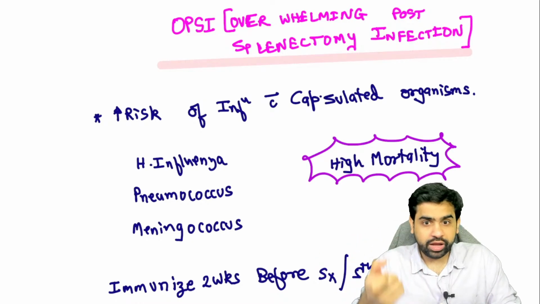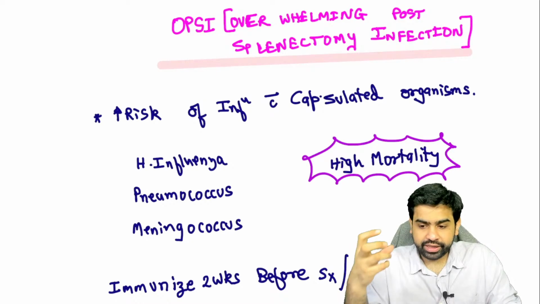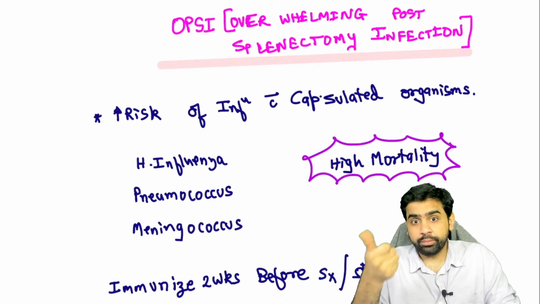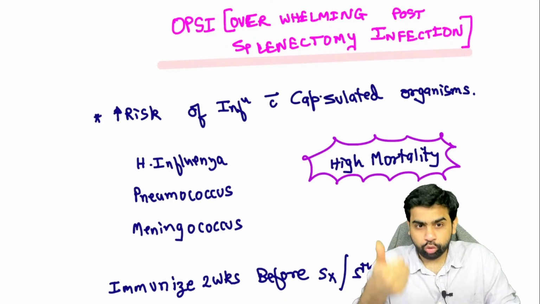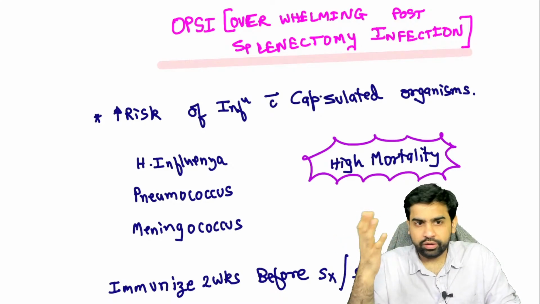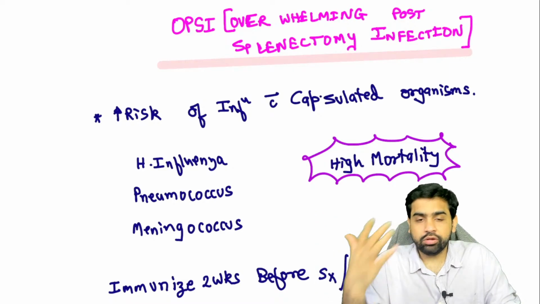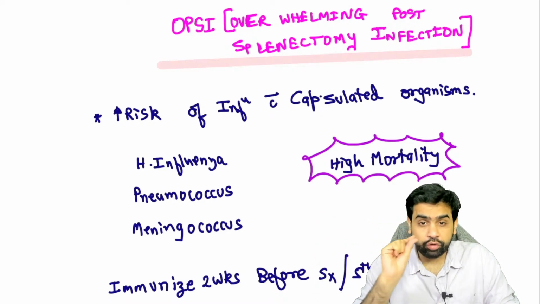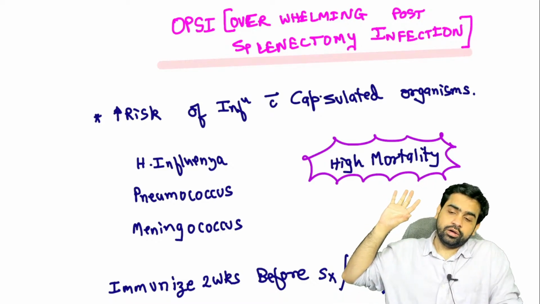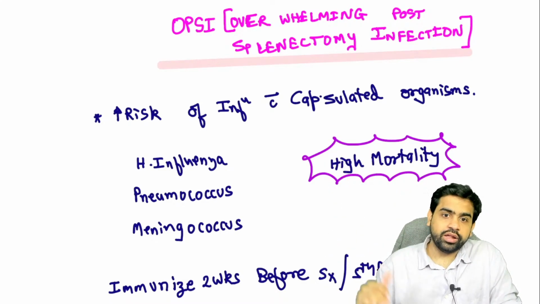What you need to understand is that the spleen is not a vestigial organ. It is important. Why is it important? Because it helps you fight encapsulated organisms like Coccobacillus and the pneumococcus and H. influenzae and all this particular stuff. After doing a splenectomy, there is an increased risk of infection by all these organisms, and that is the reason why you have to immunize the patients before doing a splenectomy against these encapsulated organisms.